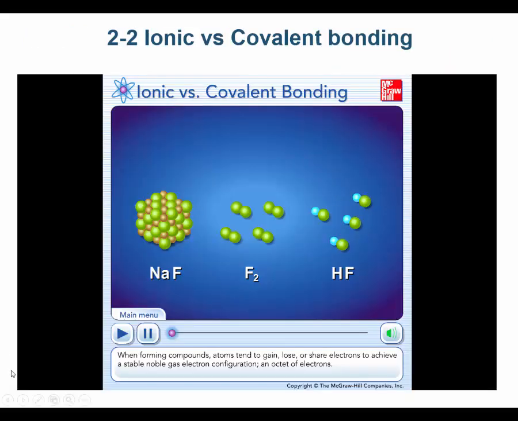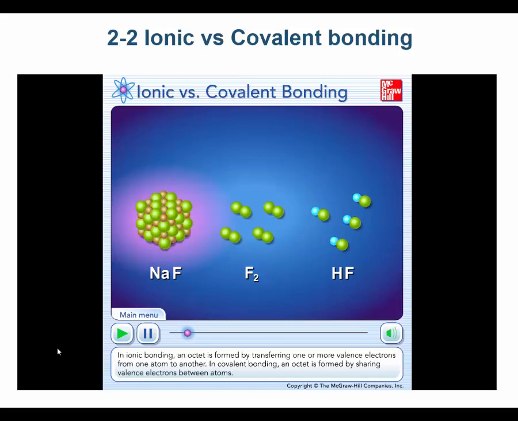Let's look at a video of covalent bonding. When forming compounds, atoms tend to gain, lose, or share electrons to achieve a stable noble gas electron configuration, an octet of electrons. In ionic bonding, an octet is formed by transferring one or more valence electrons from one atom to another. In covalent bonding, an octet is formed by sharing valence electrons between atoms.